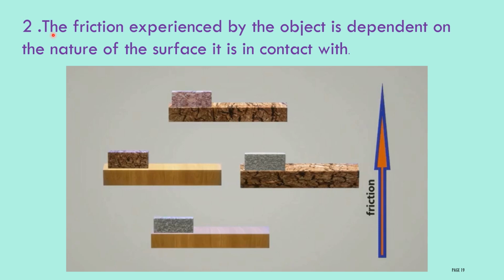Friction second law. The friction experienced by the object is dependent on the nature of the surface it is in contact with. Here this law states that the frictional force depends upon the nature of the surface where the object is in contact with the surface. Here consider three cases. In the first case the surface of the object is smooth and the surface also is smooth.